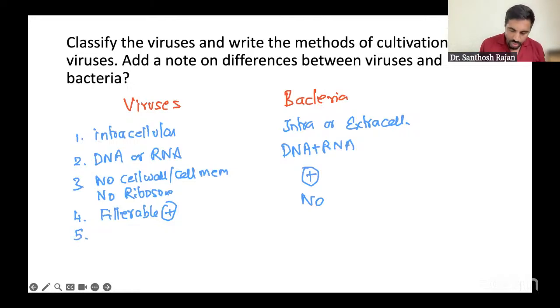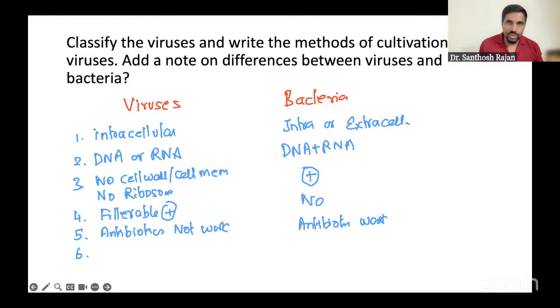So, next one. What else can you say? Another important thing is that with virus, antibiotics will not work. And here, of course, antibiotics will work. You can't use a light microscope for this; you can use only an electron microscope to see it. Here any microscope can be used to see.